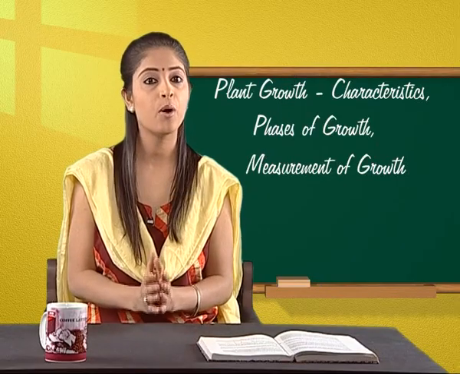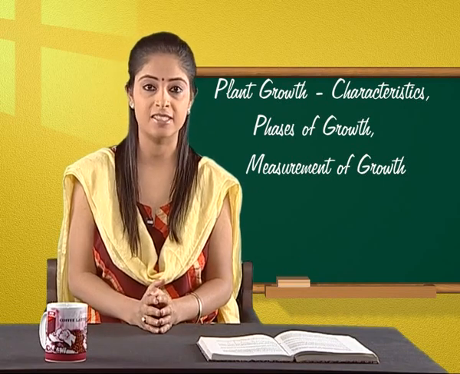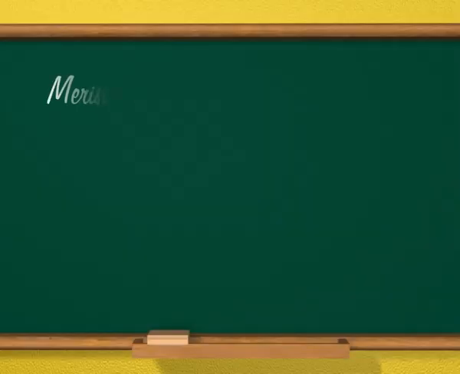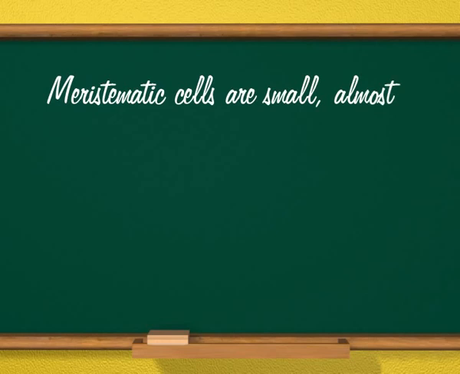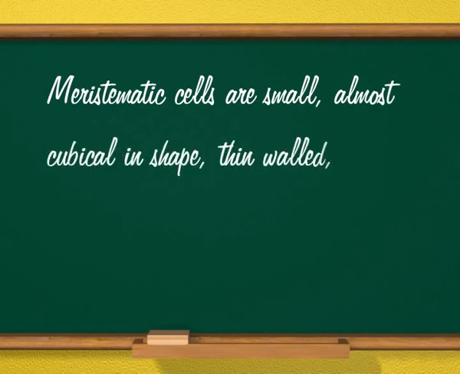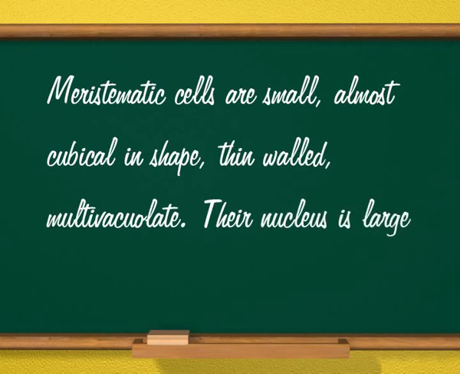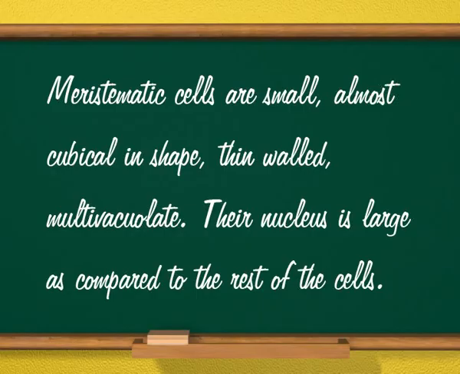Let us explain what are meristematic cells. Meristematic cells are small, almost cubical in shape, thin-walled, multivacuolate. Their nucleus is large as compared to the rest of the cell.